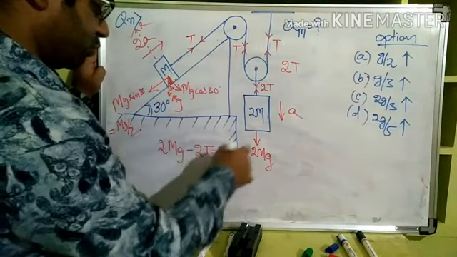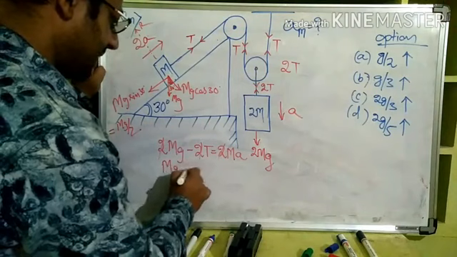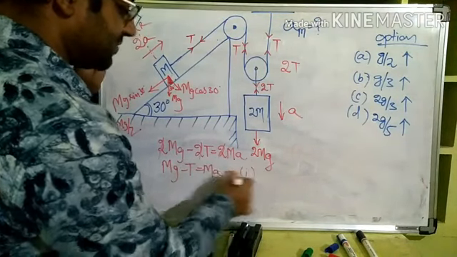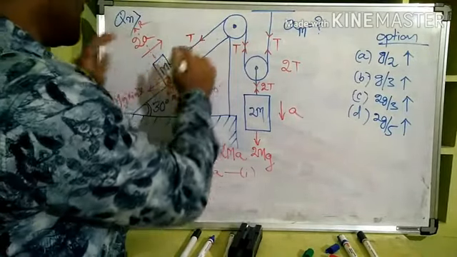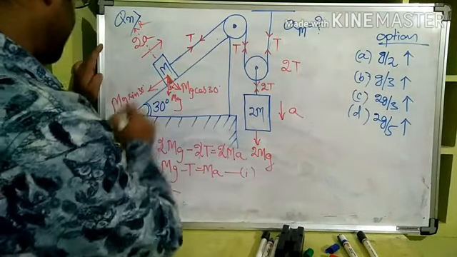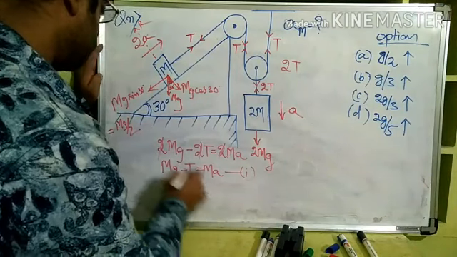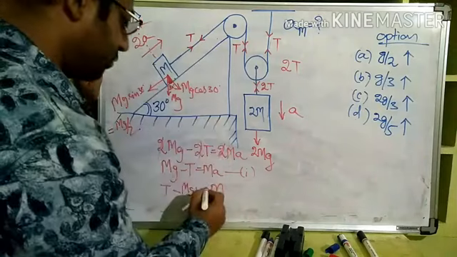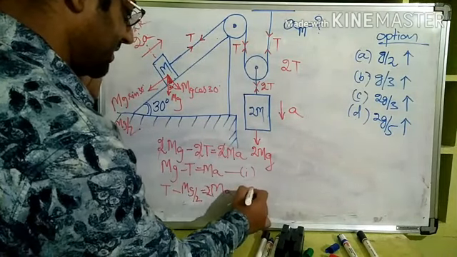So 2 got cancelled. So mg minus T is equal to ma. Let us call this equation 1. Now what about this? This is moving up, so T minus mg by 2 is equal to m multiplied by its acceleration 2a, so 2ma. Let us make it equation 2.